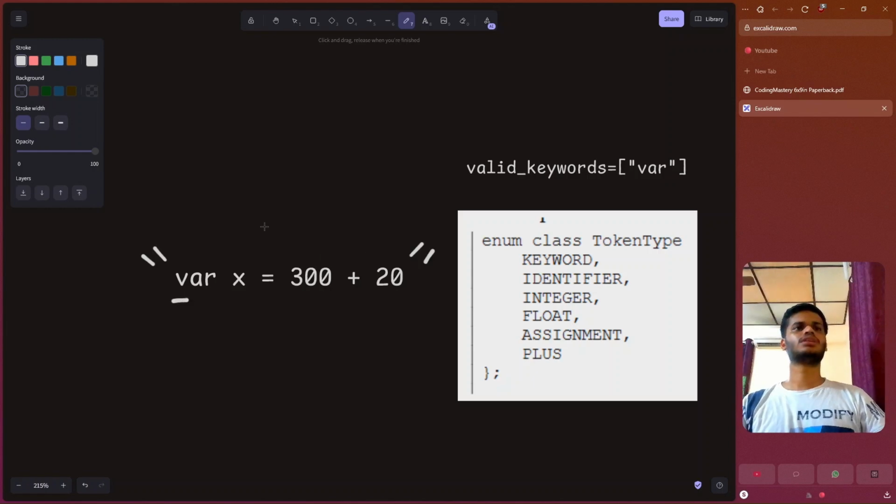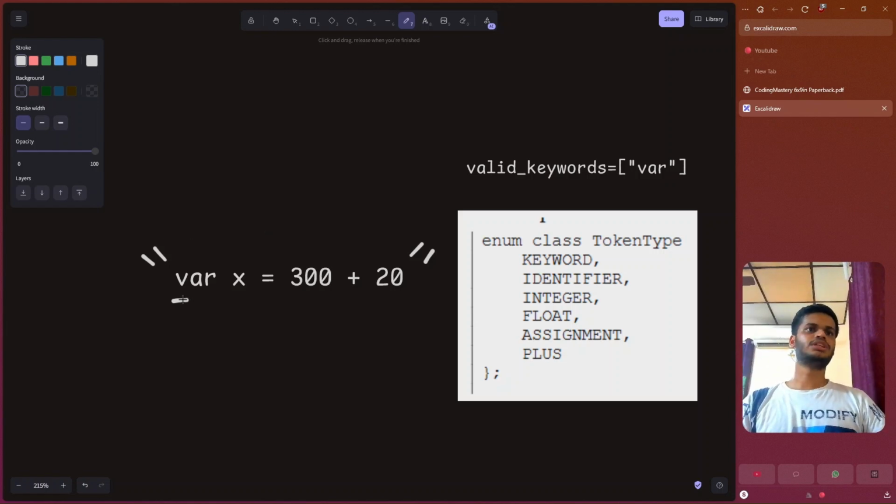First we encounter a V. Now an identifier and a keyword both can have V. We need to identify which is identifier and which is keyword. We have a list of keywords, so we can try to understand that if it is a var, we will check in the valid keywords if var exists. If it exists, we will mark it as a keyword. If it doesn't exist, we will mark it as identifier.